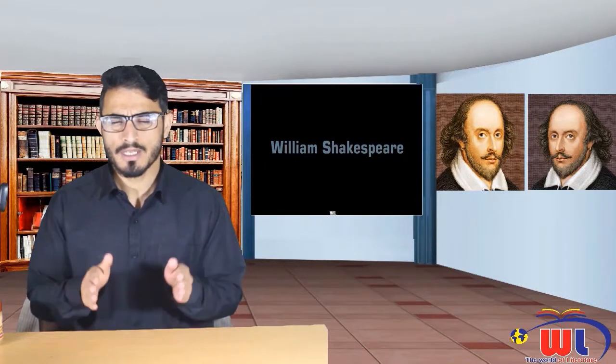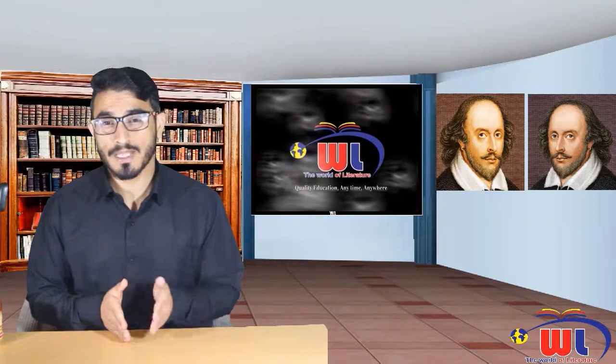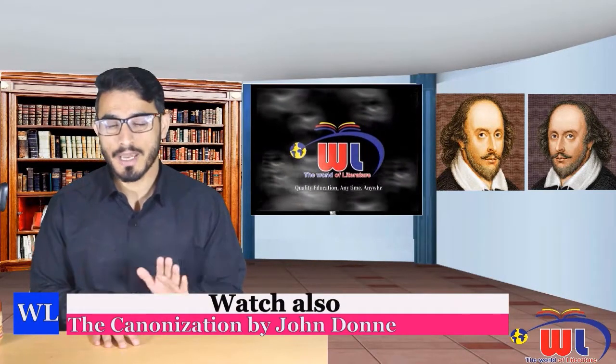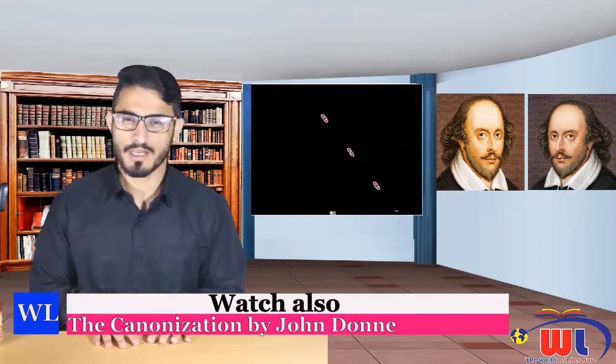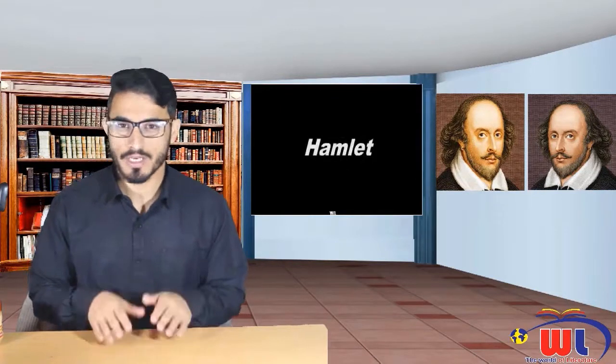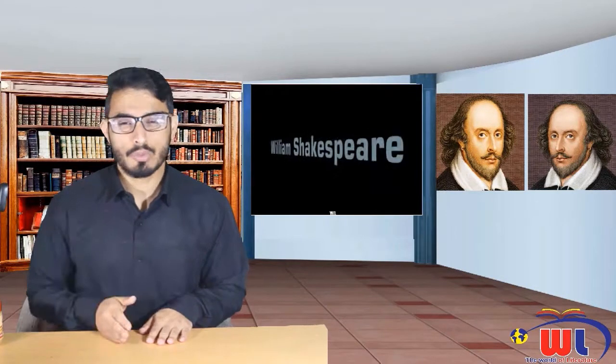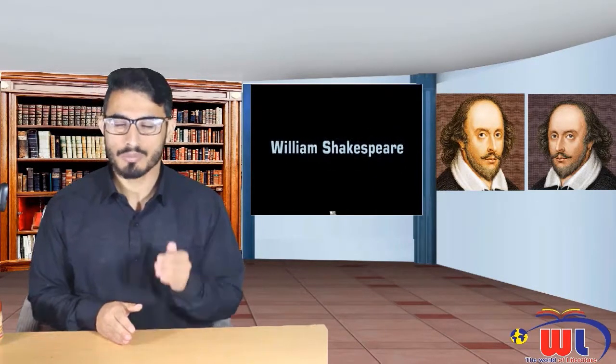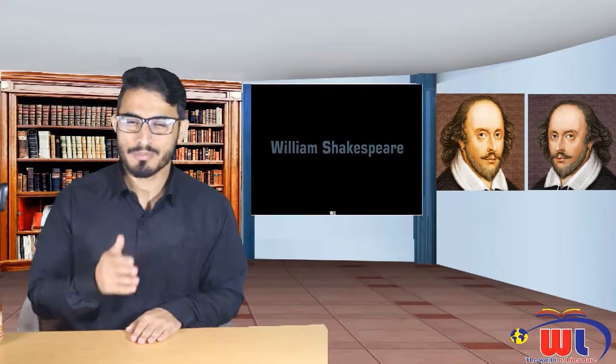Now, after this point, the conversation between Gertrude and Hamlet continues. Gertrude time and again asks Hamlet to explain why he is behaving in such a manner, and then Hamlet tells her that what she did was bad. He takes a picture of his father out and shows it and says, look at this father, how great a man he was, how great a king he was, how great a husband he was, and it was you with my uncle who betrayed him, who murdered him, and you married my uncle.